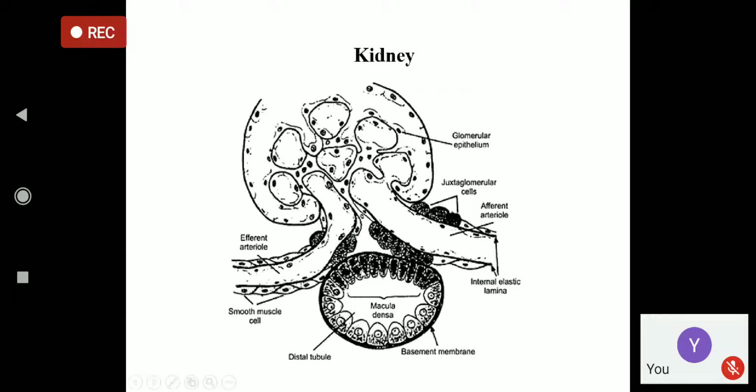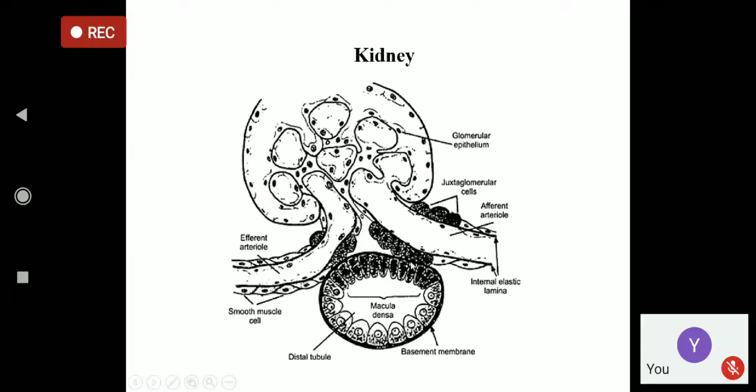Here, the macula densa cell is in the distal tubule, adjacent to the juxtaglomerular cells. These juxtaglomerular cells are modified smooth muscle cells because it is the arteriole. This one is the afferent arteriole, this one is the efferent arteriole. They contain renin.